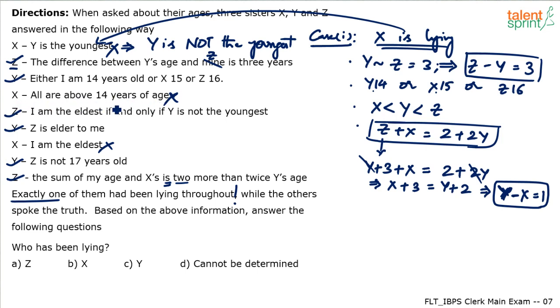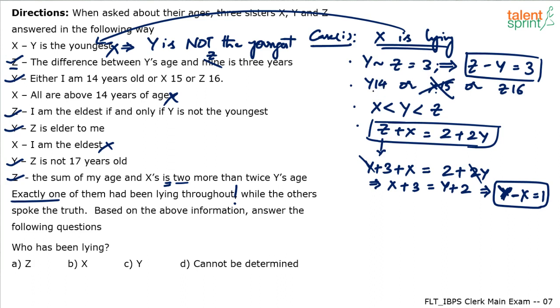But it should not be correct. You are able to follow. You are assuming X is lying. "All are above 14 years of age" should be wrong. That means X cannot be 15 years. So either Y has to be 14 years or Z has to be 16 years.